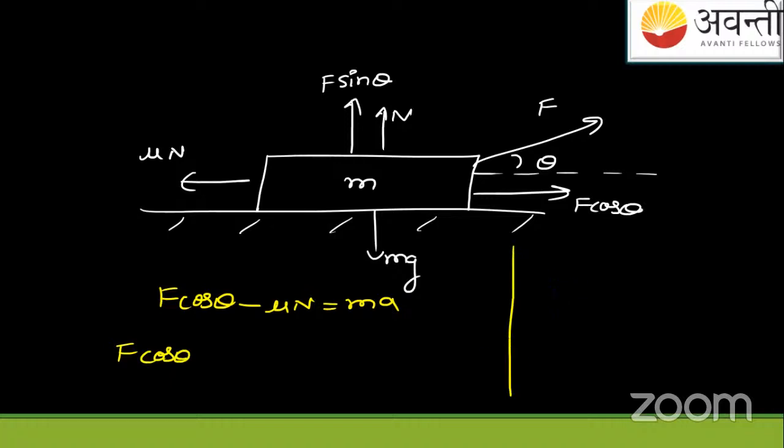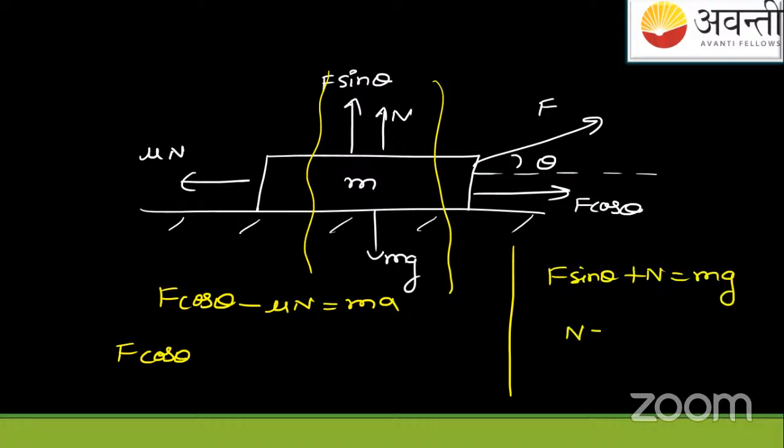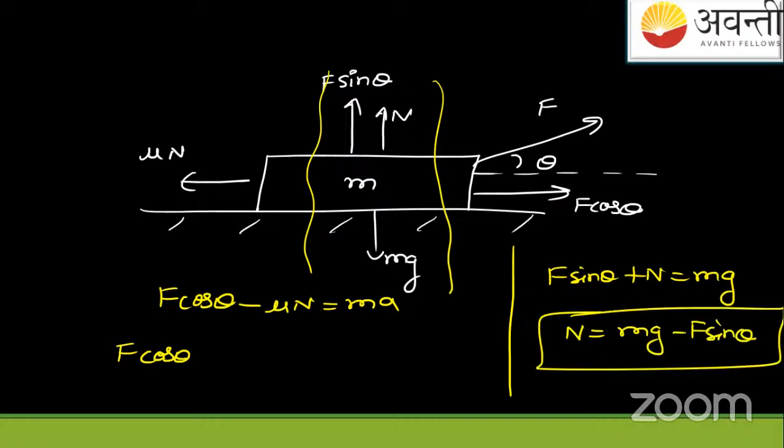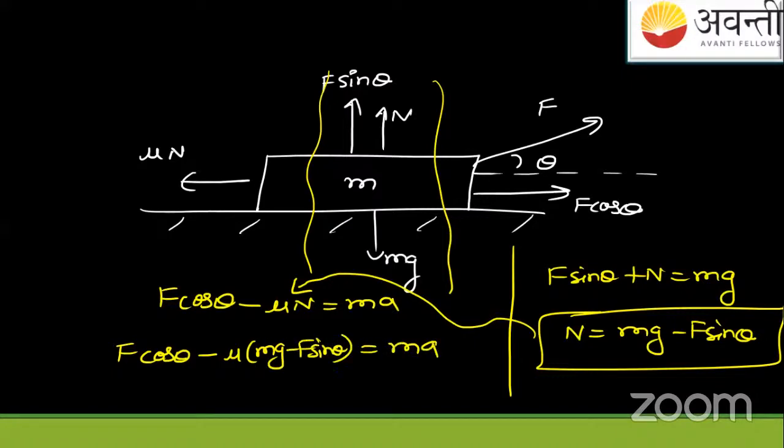What will N be first? Normal reaction. Just make the vertical equilibrium. So F sin theta plus N gives you mg. So normal reaction is mg minus F sin theta. Simple, very simple. Students, is it okay? Is anybody having a doubt? Put this normal reaction in this and you will get mu times (mg minus F sin theta). This will give you mass times acceleration.